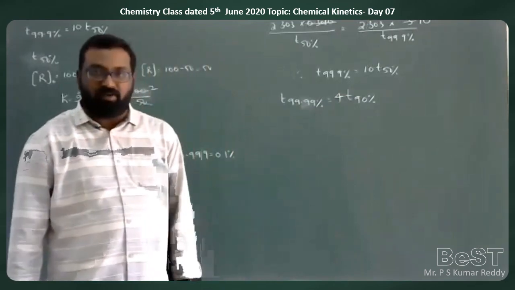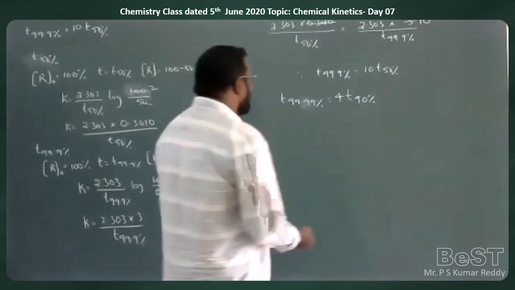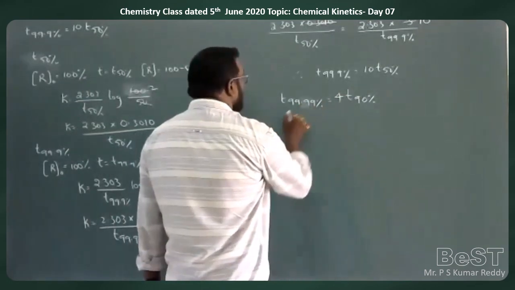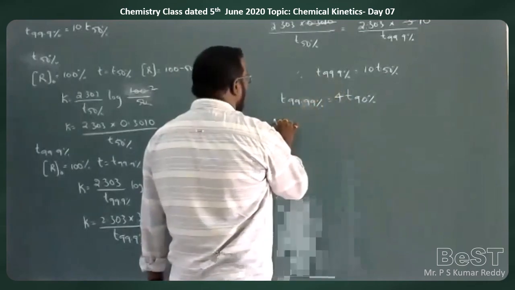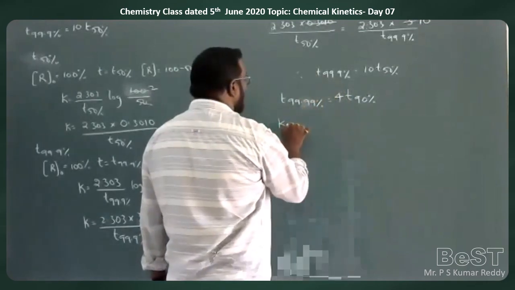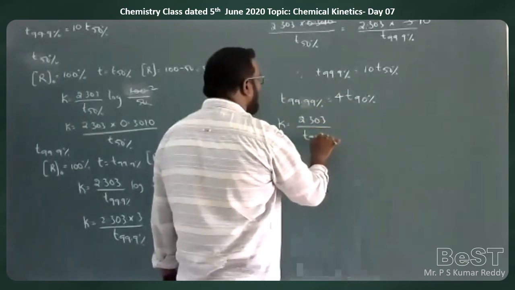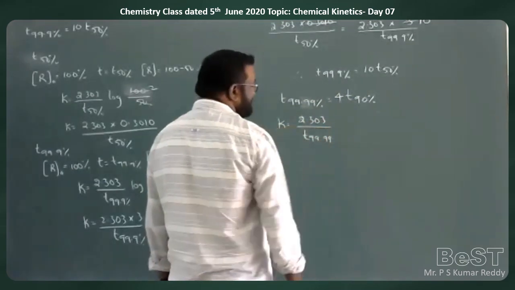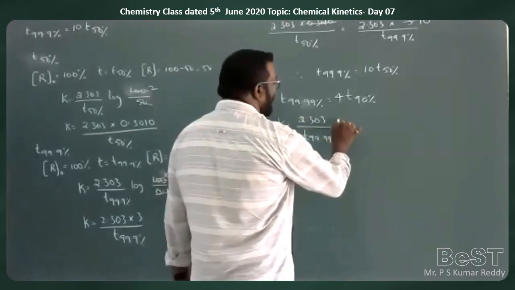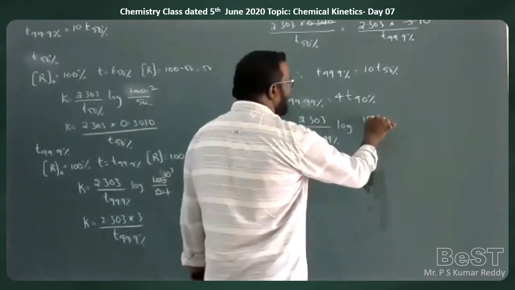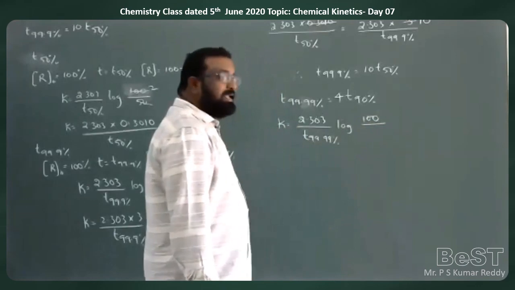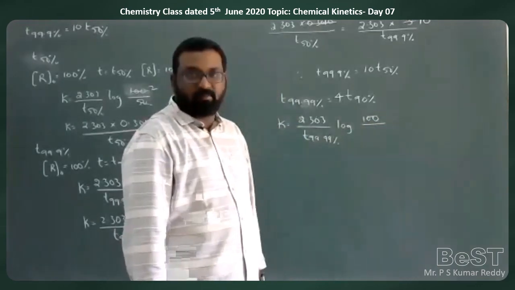This is the question given to you. So here, let us see T 99.99%. K is equal to 2.303 by T 99.99% log of 100 by 100 minus 99.99.